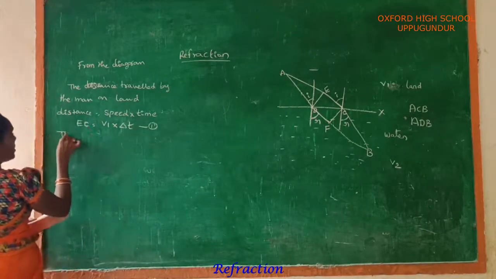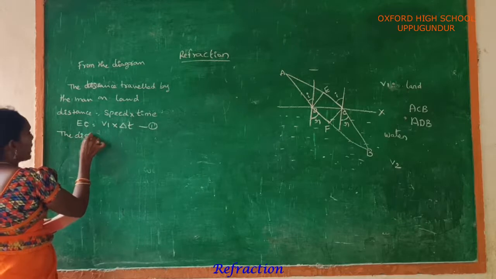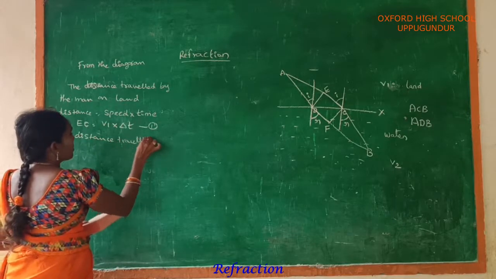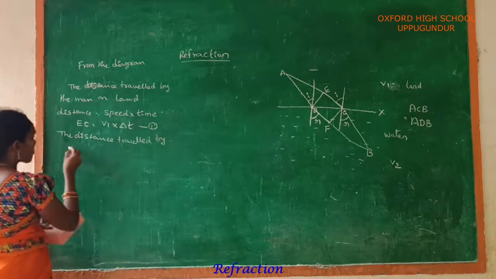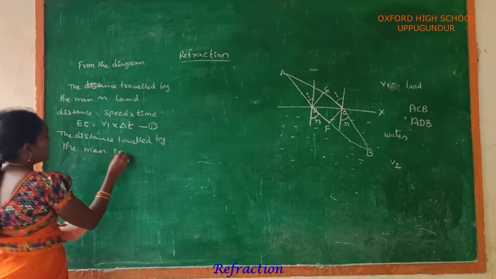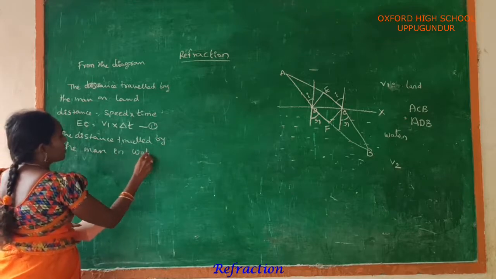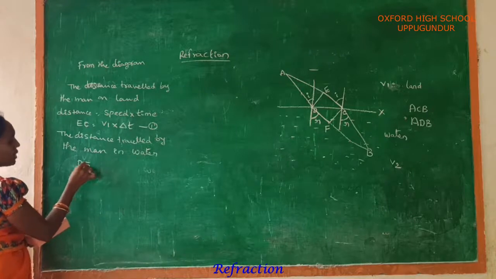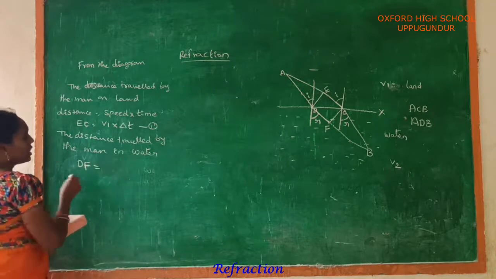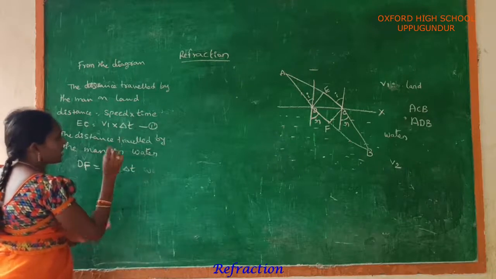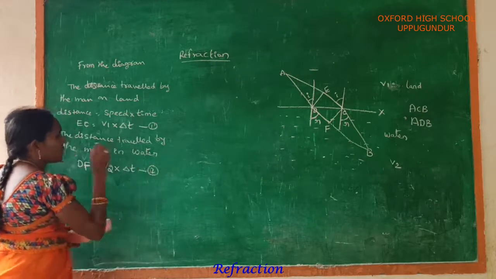And next, the distance travelled by the man in water. Here DF is the distance travelled by the man in water. It maintains a speed V2 and the change in time interval is delta t. This is equation number 2.